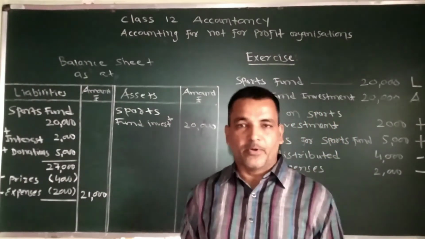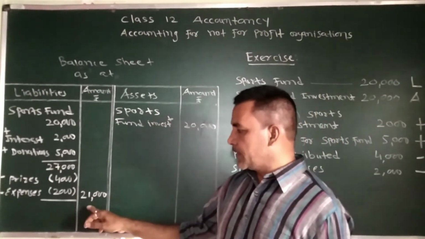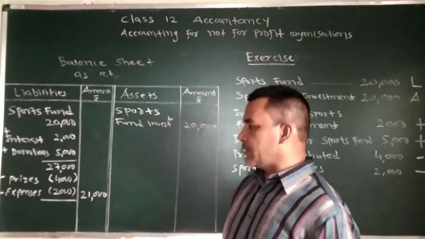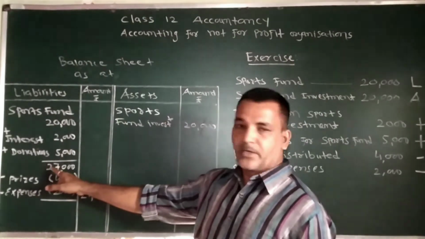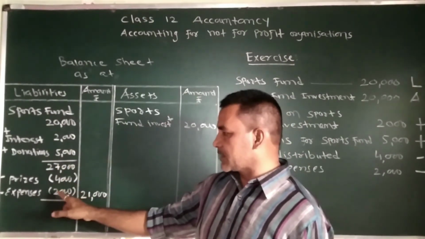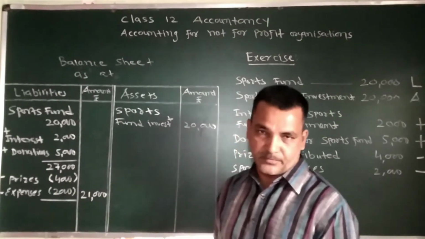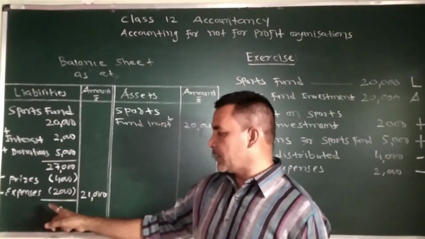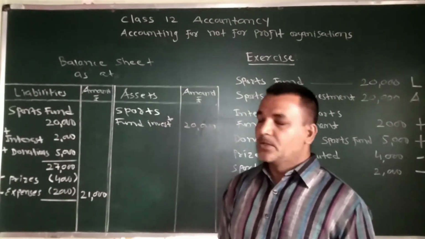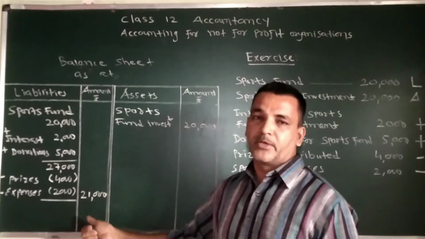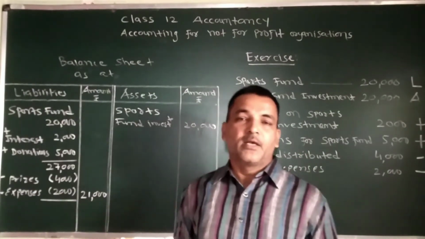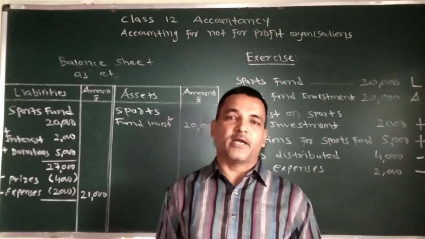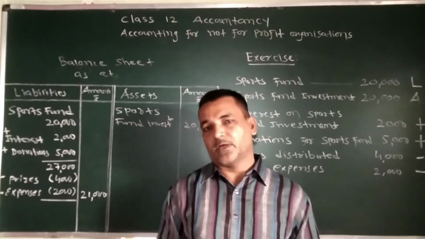Now here one important point. Suppose this answer is coming in negative, in minus. Say for example, this amount is 27,000. And prizes and expenses are suppose 30,000. Total of these two is 30 and this is 27. So answer will come minus 3,000. So that 3,000 will not be shown on the liability side, but that 3,000 is a deficit in fund and that will be shown on the expenditure side in the income and expenditure account.